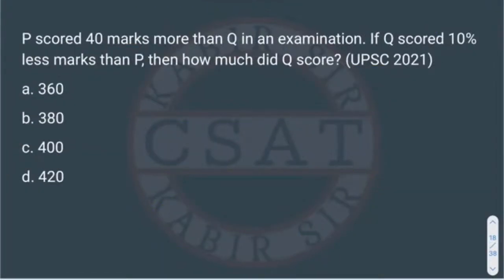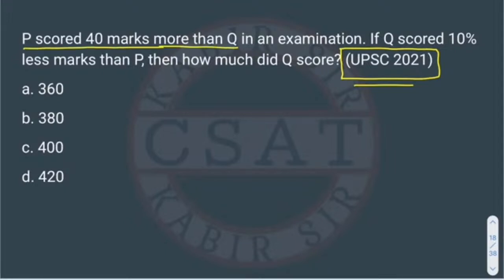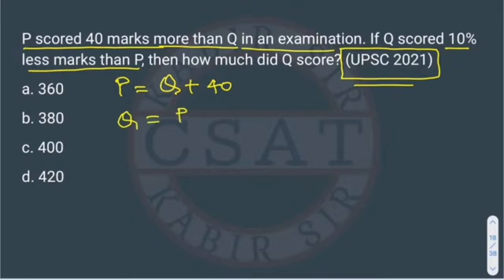So now this is again a question from percentage asked in UPSC 2021 CSAT exam, right? So what is the question? P scored 40 marks more than Q in an examination. If Q scored 10% less marks than P, so how much Q scored? Q is scoring 10% less marks from P, right?